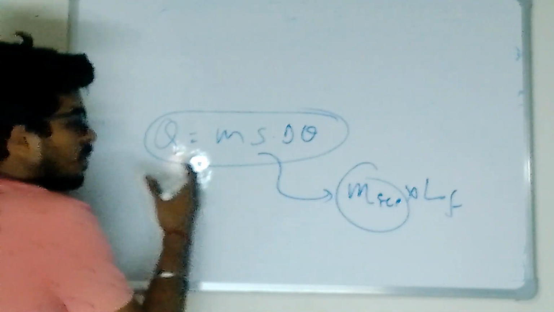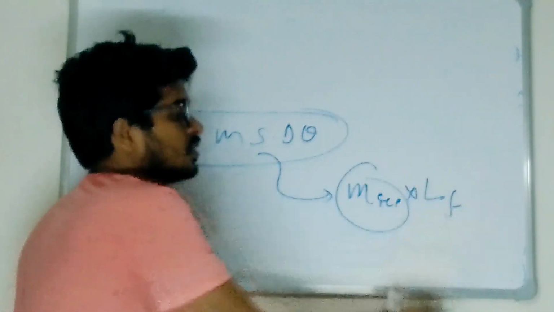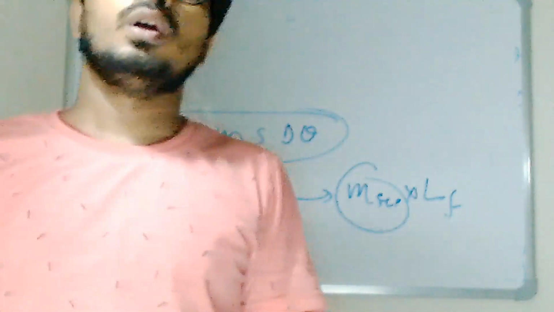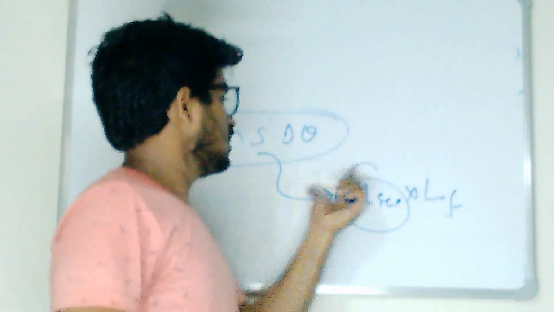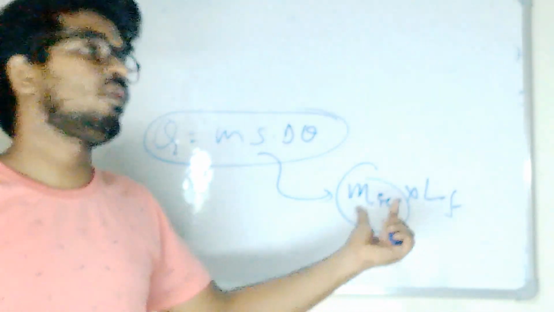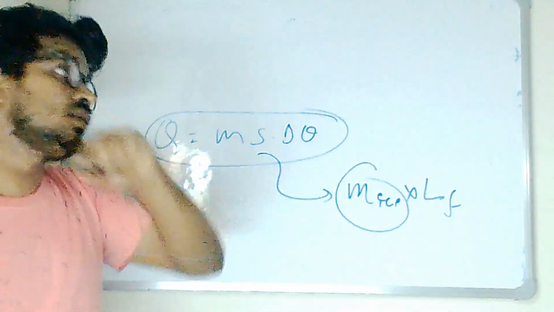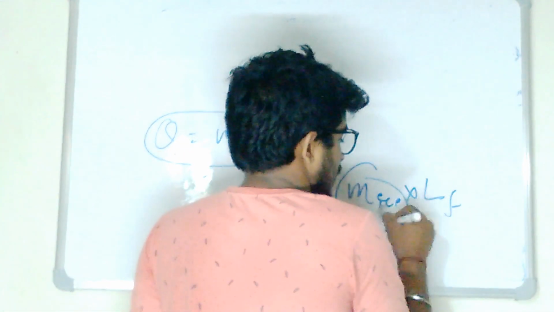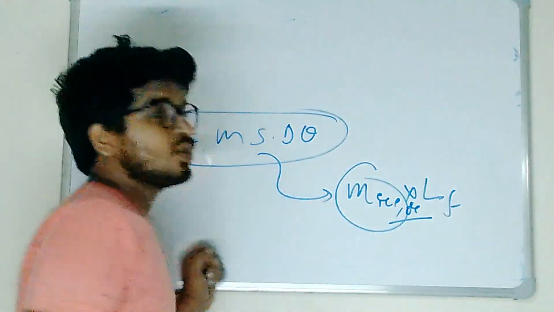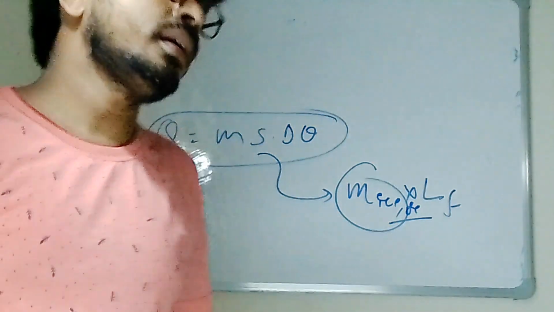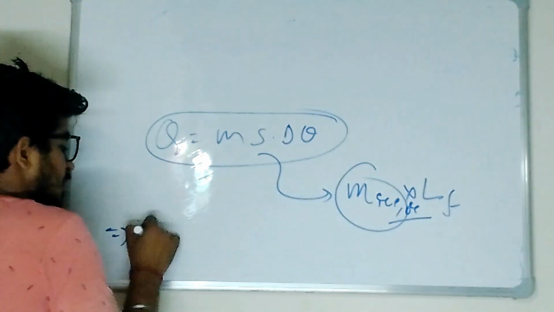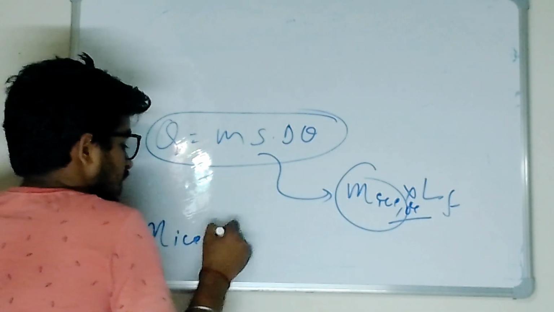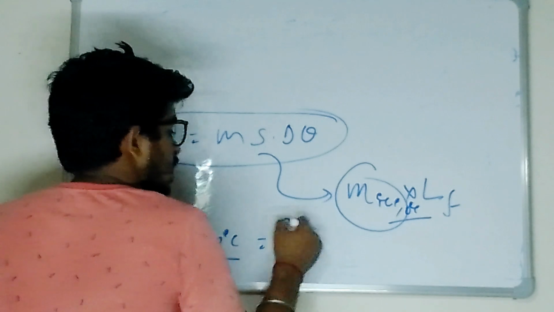Because this amount of heat, if it goes to ice, it will convert into water, yes or no? I am assuming the ice is at 0 degree Celsius, because minus 10 degree Celsius is also ice. So if ice is at 0 degree Celsius, from here can I calculate the mass of ice at 0 degree Celsius, equal to m.